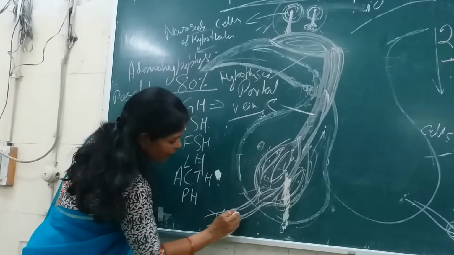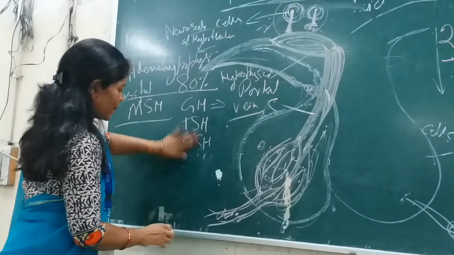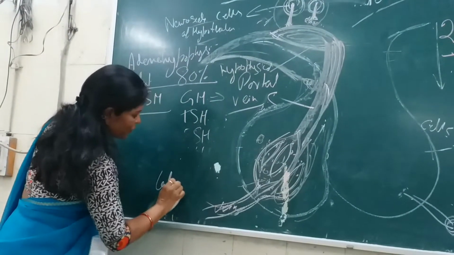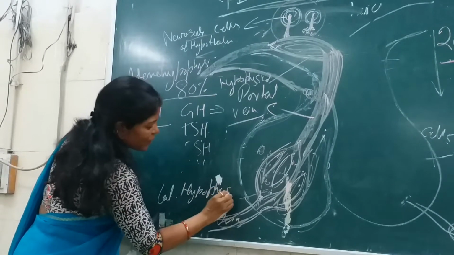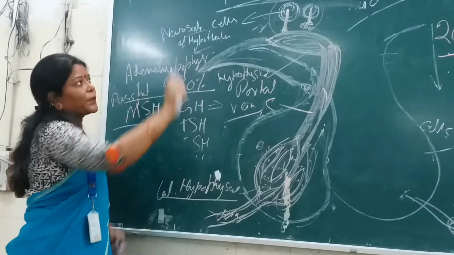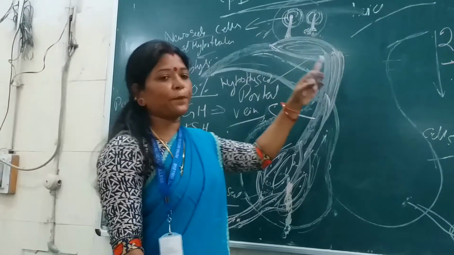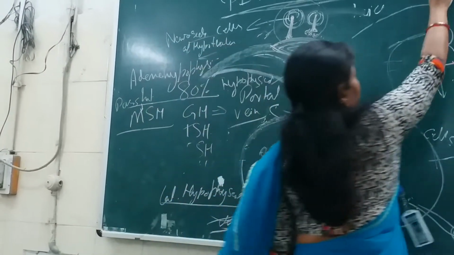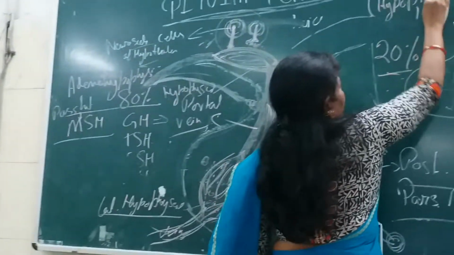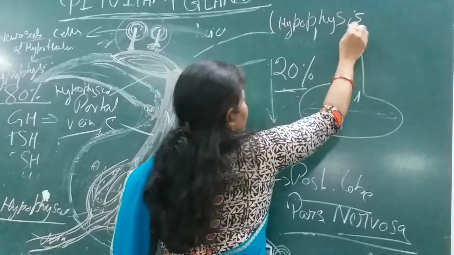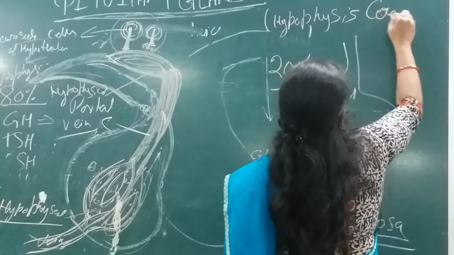Through these veins, the lateral hypophyseal veins. Why am I using this term hypophyseal? Because the synonym of the pituitary gland is hypophysis cerebri. So don't get confused.